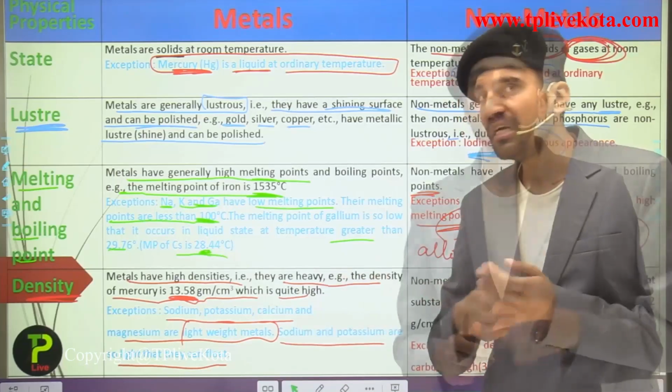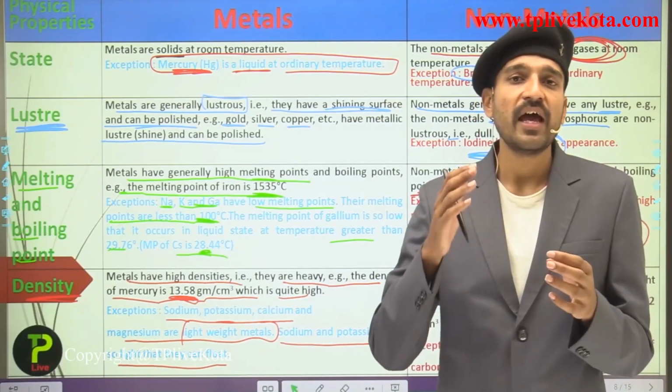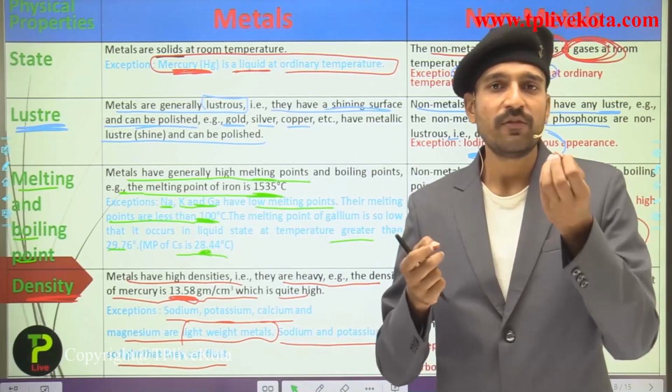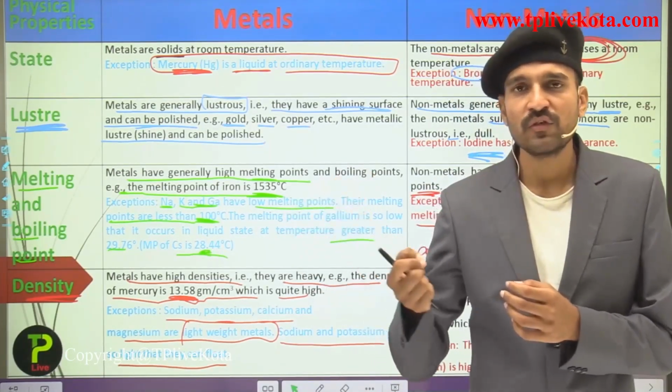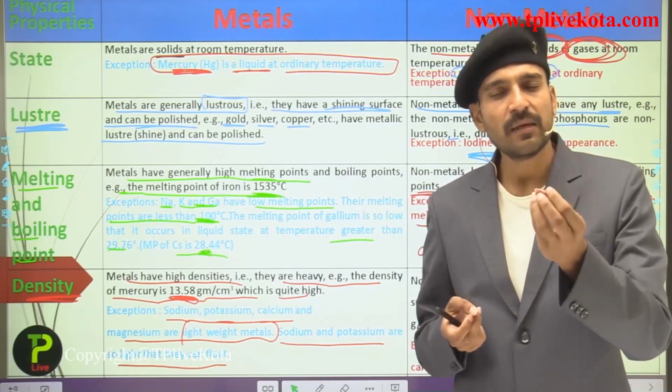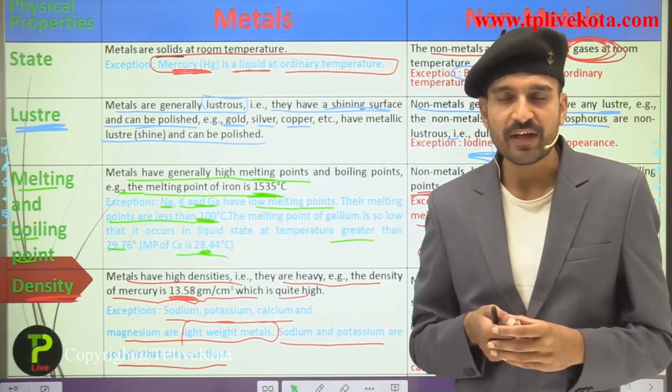Now talking about lithium, the lithium element has a very low density. If we put lithium metal in kerosene, it simply floats over the kerosene. So we have to put the lithium metal under paraffin wax.